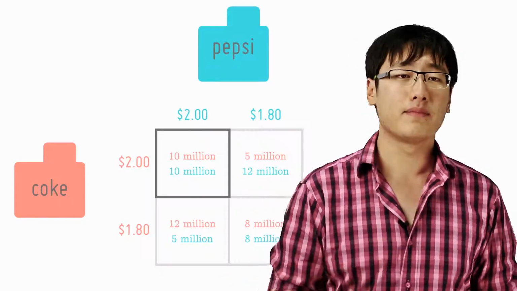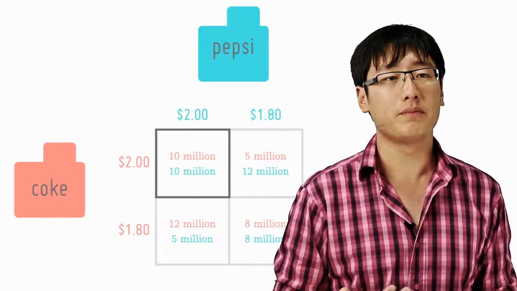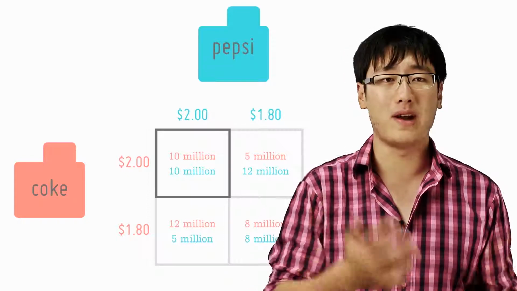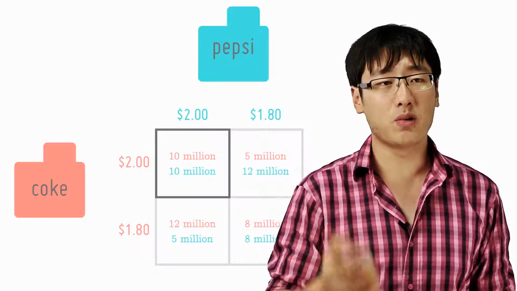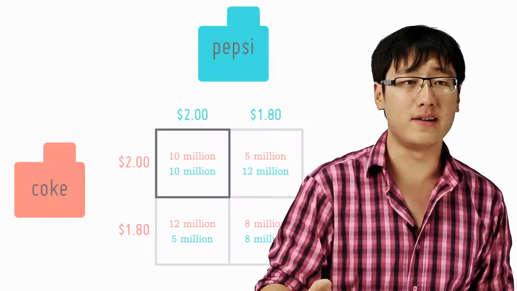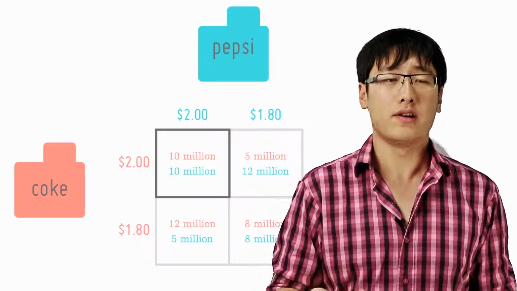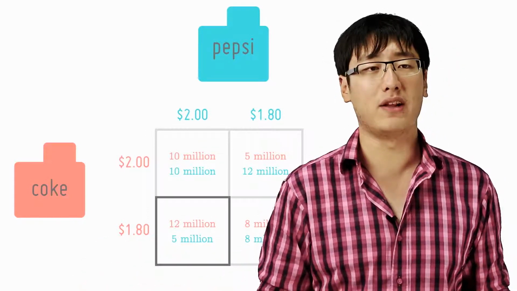Let's consider Pepsi. In our example, we assume that there are just two things that they account for: whether Coke might do or might not do. Either Coke will cut its price to $1.80 as well, or it could leave its price at $2. Now, if Pepsi remains at $2, but Coke drops to $1.80, Pepsi will suffer a huge loss, making only $5 million. Coke, due to the lower price, will be able to earn a much higher revenue, hence making $12 million.